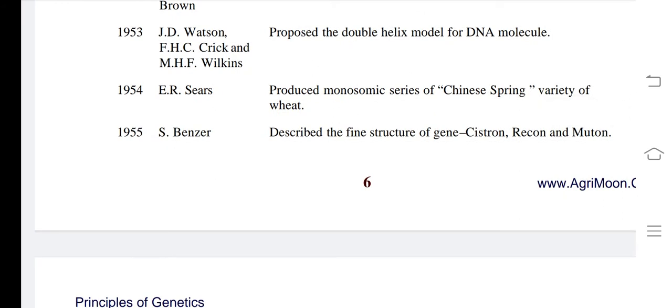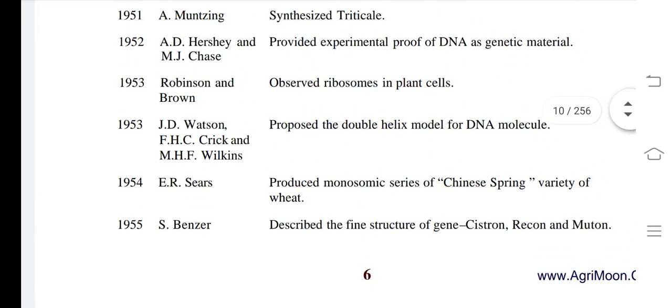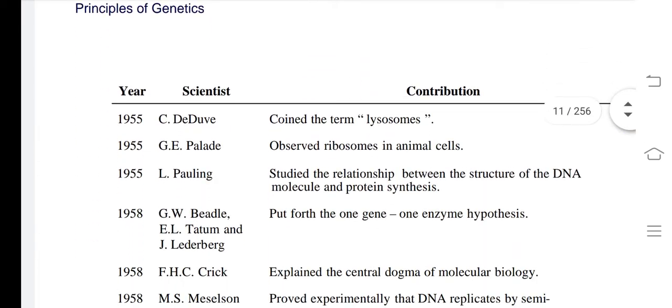Benzer, see 1955. Benzer described the fine structure of genes: cistron, recon and muton. Okay, so these three are one type of definition: cistron, recon and muton. These all are concepts of molecular biology. Okay, this cistron, recon and muton you will not learn in 11th 12th, but it is a concept of college.